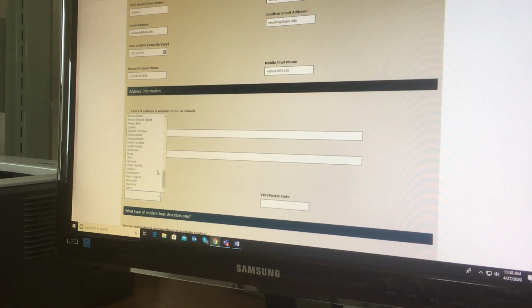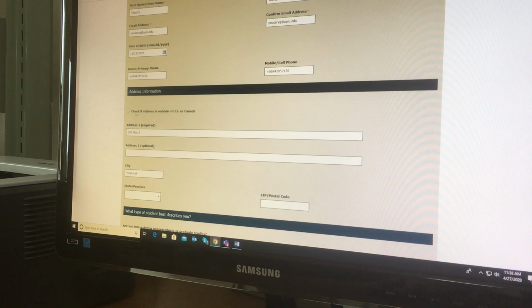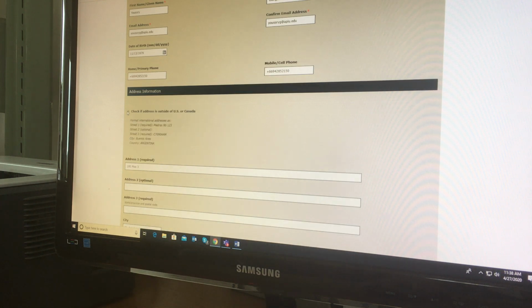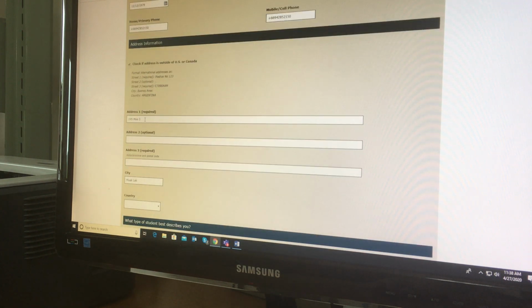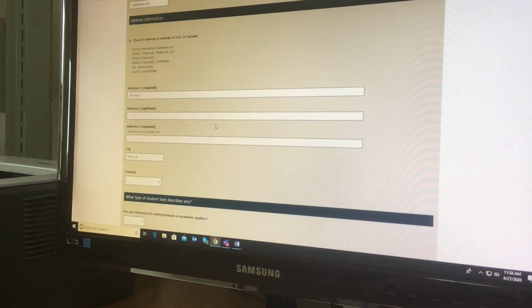By the way, in the address information you have to check here if you live outside the US. I think that's the case for those who are applying to our program, so you have to check here. Then in the address you say your state or province, slash the postal code.